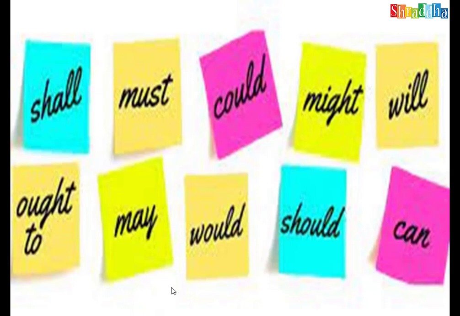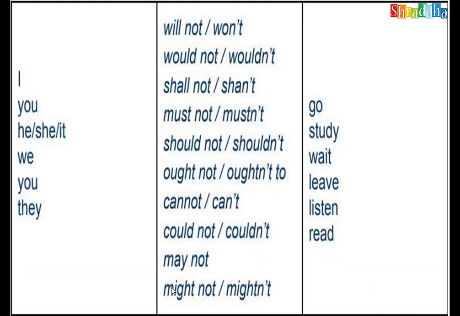Let us try to understand this concept with examples. I will not go. You see, all V1 forms only: go, study, wait, leave, listen, read. And here are the subjects: I, you, he, she, it, we, you, they. Will not or won't, would not, shall not, must not, should not, ought to, cannot or can, could not, may not, might not. It may be negative or positive. You see, I will go or I will not go. We ought not leave. We ought to leave. It may be negative or positive, past or present.